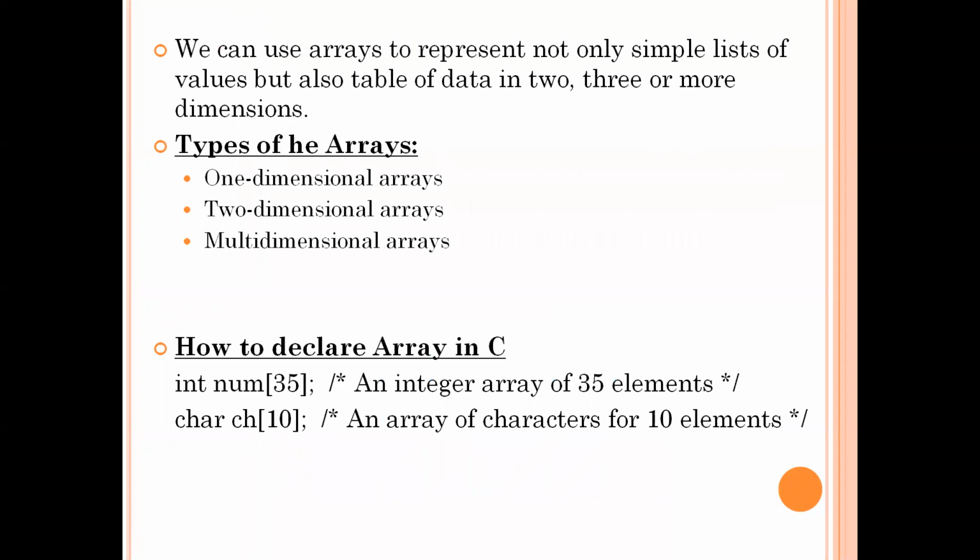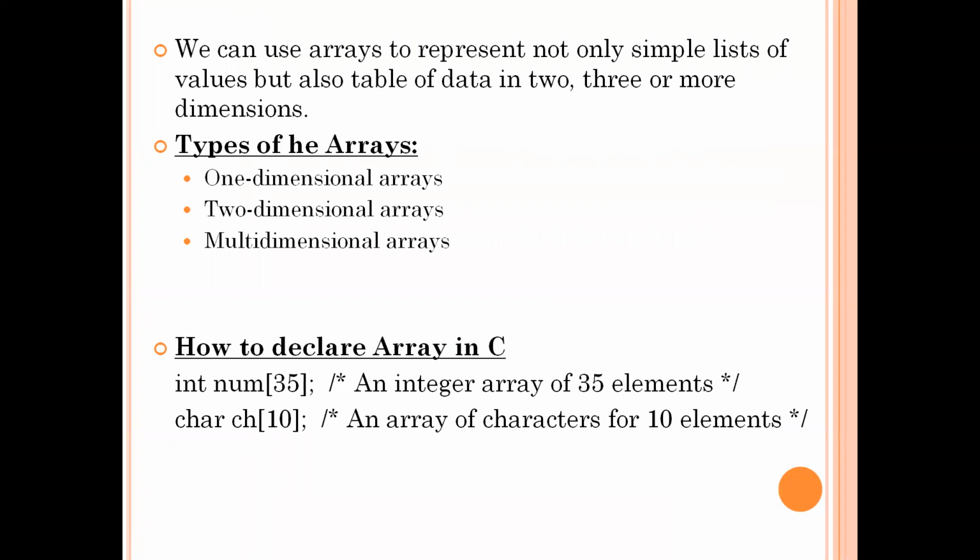So now let's see the different categories of arrays. We can use these arrays to represent not only a simple list of elements, we can also represent a table of data in two or three or more dimensions. In the previous example, we have seen one array with a list of elements. So an array is not restricted to storing only a single list of elements. We can also use an array for representing table kind of information.